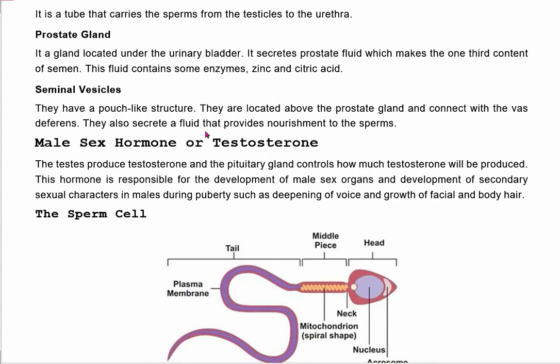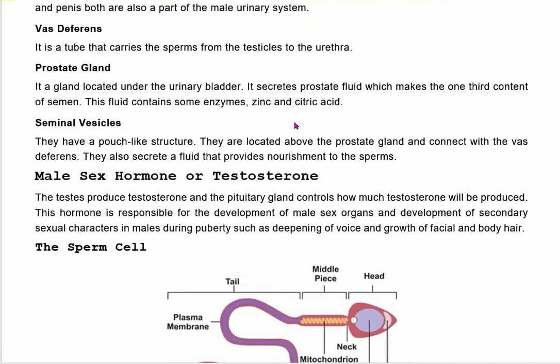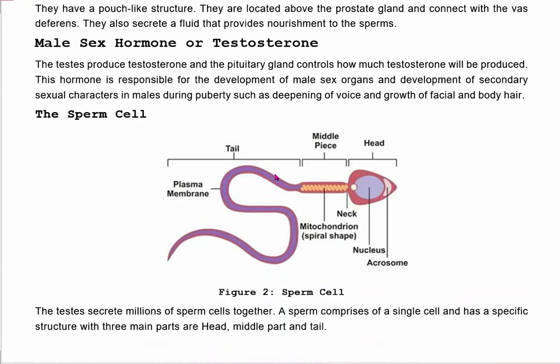They also secrete a fluid that provides nourishment to the sperm. So in semen there is sperm, there is a fluid which secretes from the prostate gland, and there is a secretion which secretes from the seminal vesicle. So semen contains prostate gland juice, seminal vesicle juice and sperms.